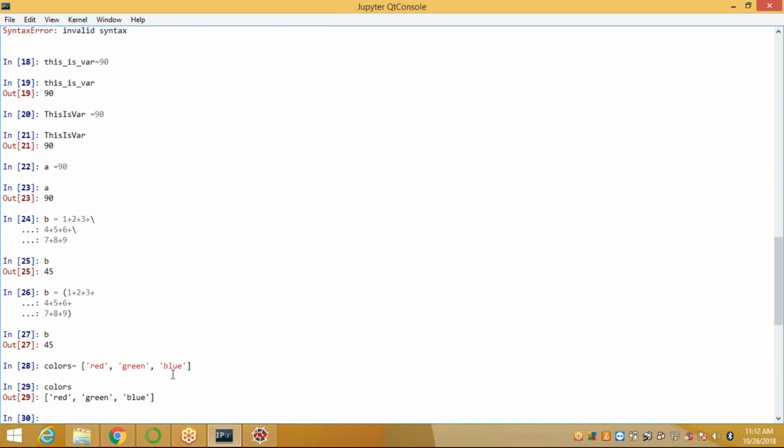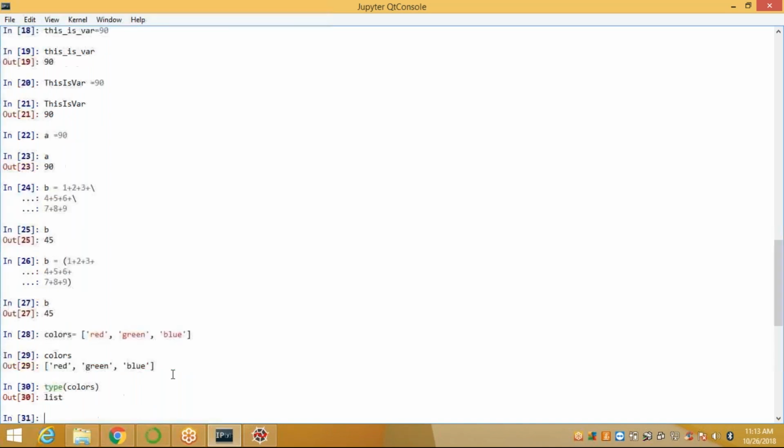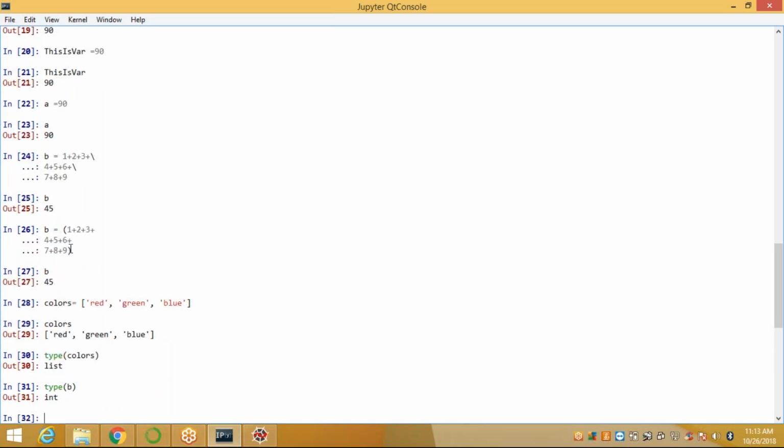So you can apply introspection here. I'm applying the type method of colors. What type is it? List. When you define a multi-line statement with a square bracket, that is called a list. When you define it with parentheses, that is called a tuple. Suppose t here, type of t, okay, so this is an integer.